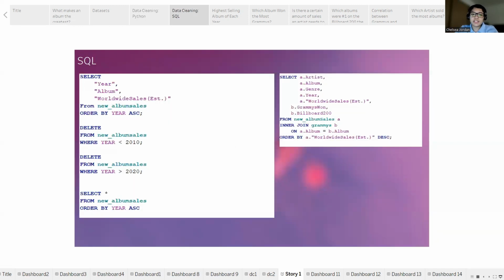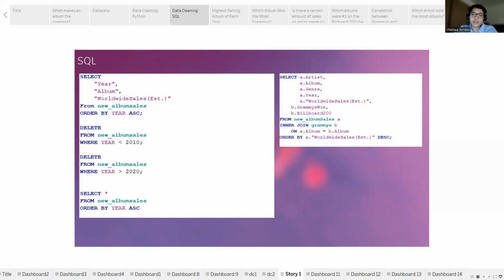I utilized SQL to clean my dataset from the new CSV file, which included albums spanning from 1990 to 2022. I did face some challenges during this process. I initially considered using the drop column command to eliminate albums not from the 2010s. However, I soon realized that the solution lay in deleting rows rather than columns. After some simple research, I discovered that the delete clause could effectively remove all rows corresponding to albums outside the 2010 decade. This action left me with 165 albums.